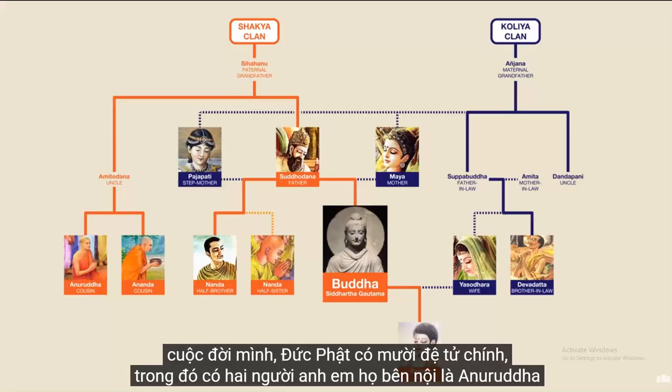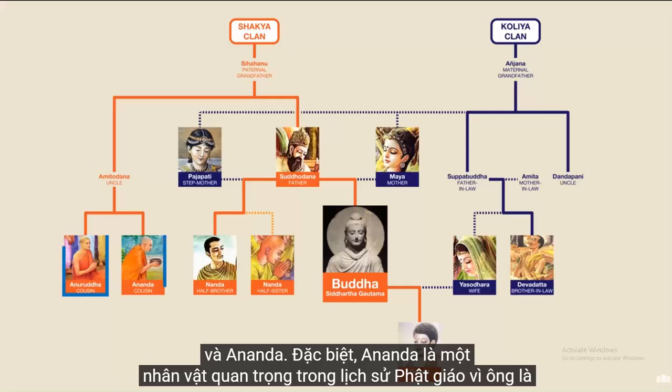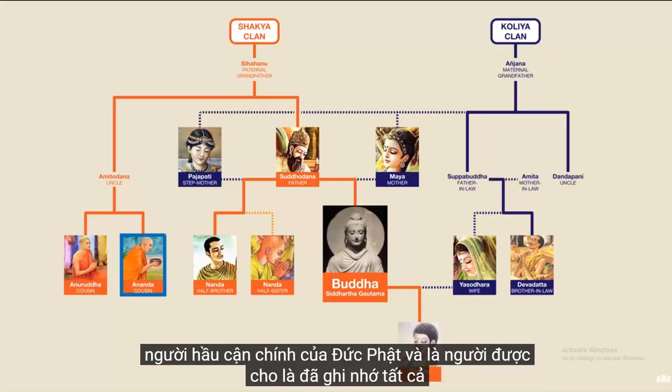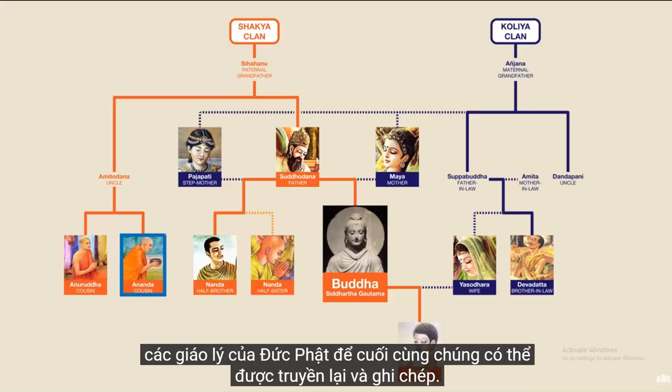During his lifetime, the Buddha had 10 main disciples, 2 of whom were his paternal cousins, Anuruddha and Ananda. Ananda, in particular, is an important figure within Buddhist history, as he was the primary attendant of the Buddha, and the one who is credited with remembering all of the Buddha's teachings, so that they could eventually be passed down and recorded.